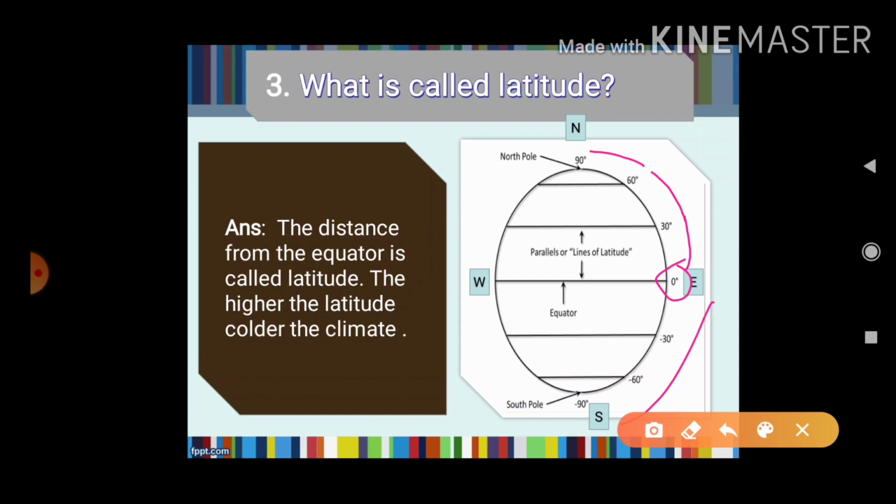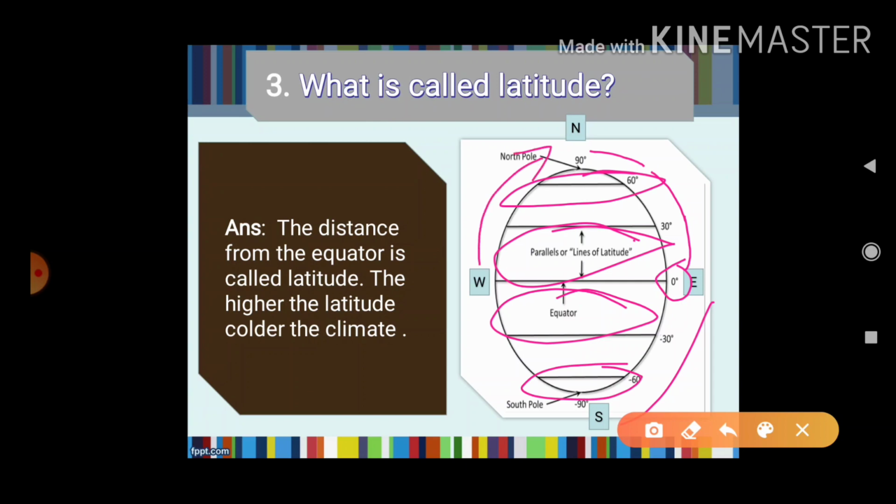It means the areas near the equator are warmer comparatively than the poles. That's why it says the higher the latitude, the colder the climate. Places far from the equator will be colder in temperature.